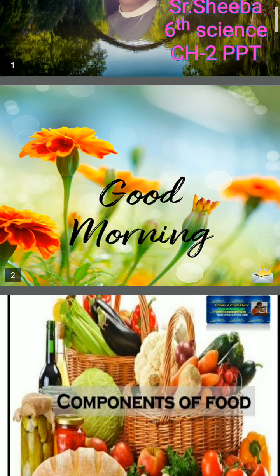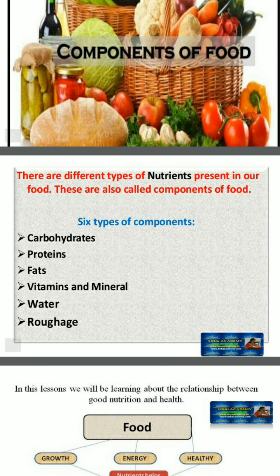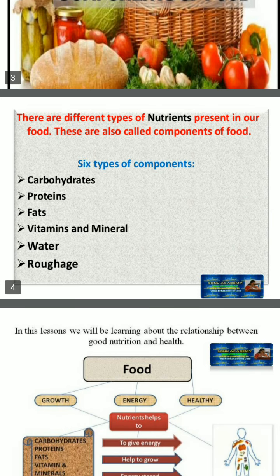Good morning to all. Today we are going to continue the same chapter, that is chapter 2, components of food. In the previous week we have discussed different types of nutrients present in food. These are also called components of food. There are 6 types of components. They are carbohydrates, proteins, fats, vitamins and minerals, water and roughage.